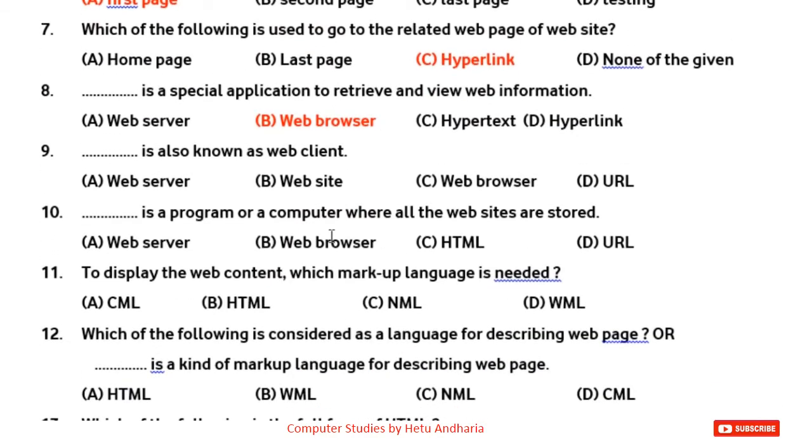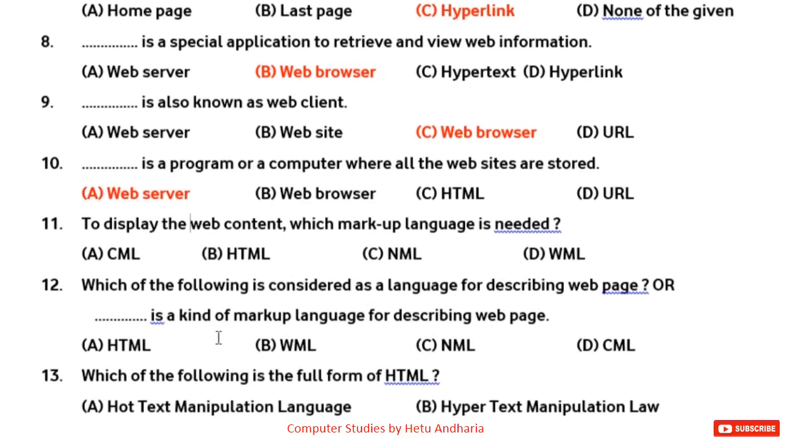Question number 9. Dash is known as a web client. Okay, now there are two options here, web server and web browser. So which is the correct answer? The correct answer is web browser. We have got two things, that is server and client. All the data is stored in server, while at the receiving end we use a web browser to retrieve the data from it. Next question, 10th question. Dash is a program of a computer where all the websites are stored. Okay, everything is stored in web server, right?